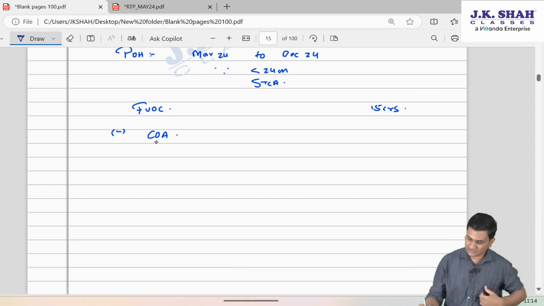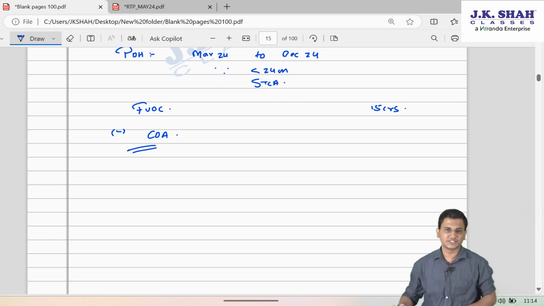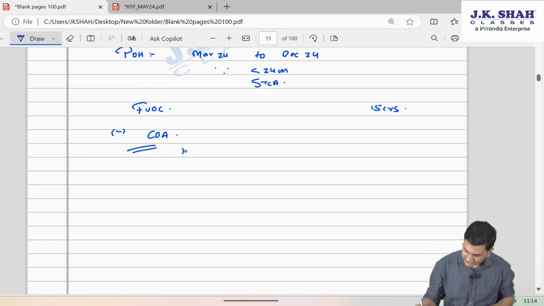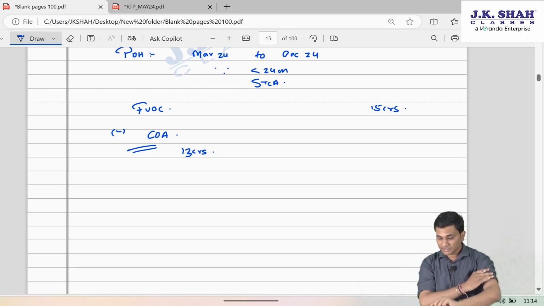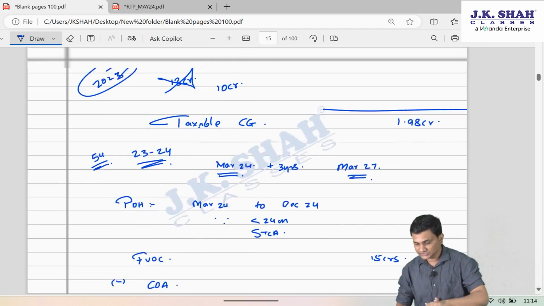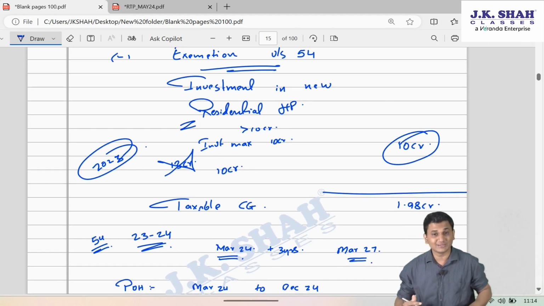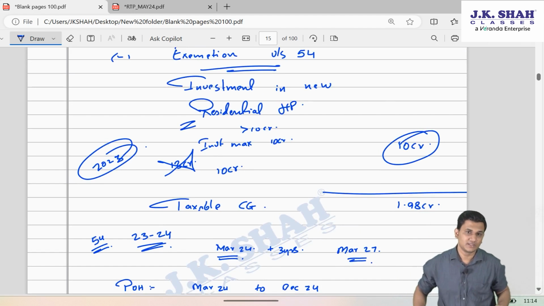And friends, the original cost of acquisition was 13 crores for this house. But against that 13 crores, he has taken a 10 crore exemption which he has violated.